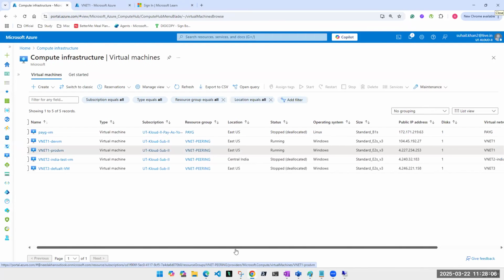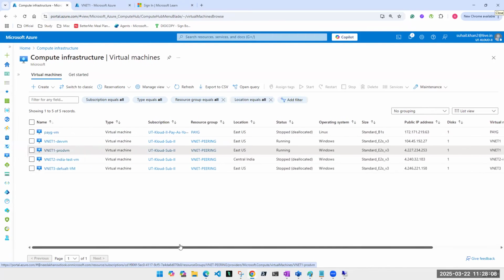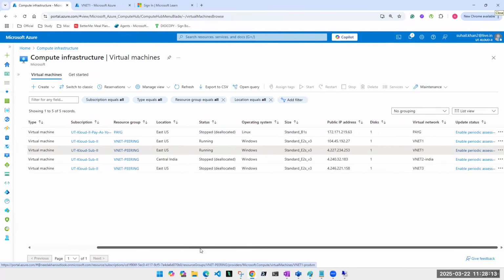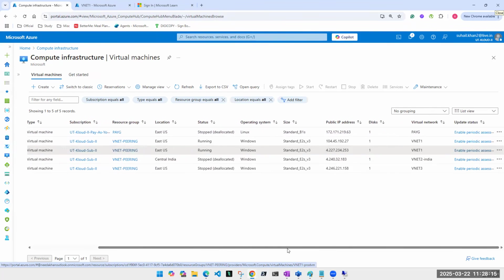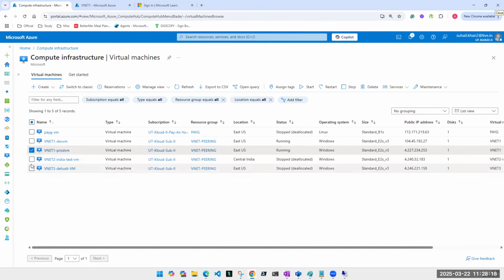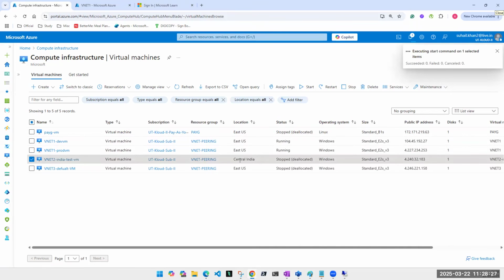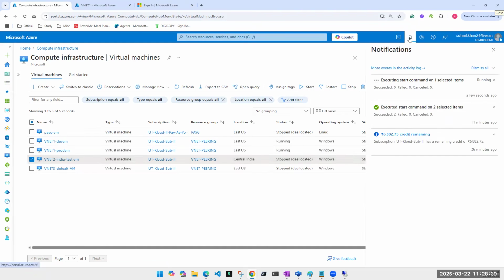The other VNet is VNet 3. Let's go ahead with VNet 3 or VNet 2. Okay, I'm keeping one machine from VNet 1, here it is, prod VM, and now I'm picking this machine, the VNet 2 India machine. Central India is the location for this machine, which means by default the virtual network is also in Central India. So now we are going to see if these two machines are talking to each other.